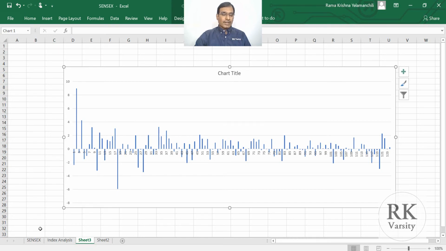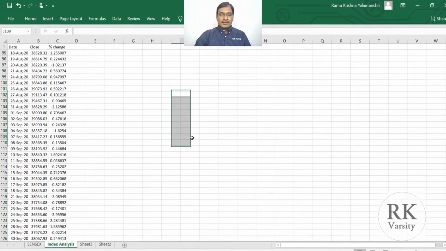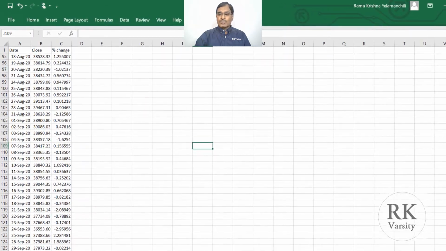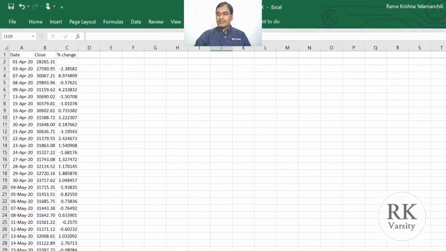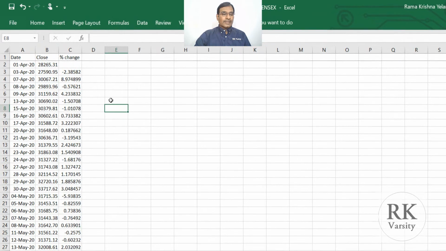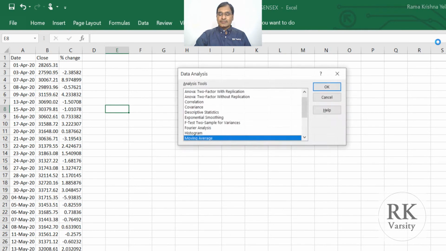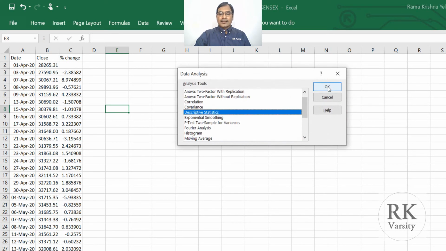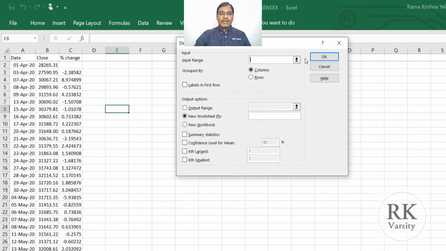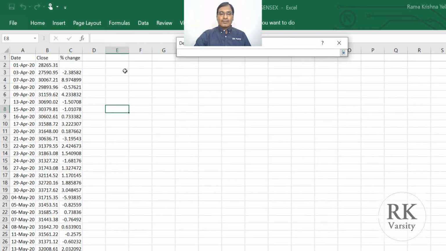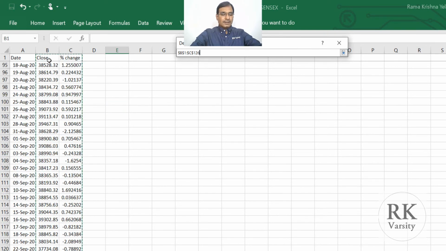So to get more insights, we'll draw summary statistics for both the close price as well as the returns. To get your summary statistics, click on data, then data analysis. From here choose descriptive statistics, then click OK. For the input range, we select the close price as well as the percentage, that is the whole data.